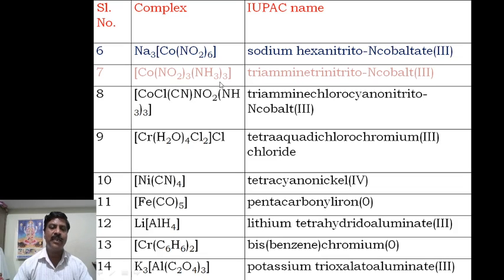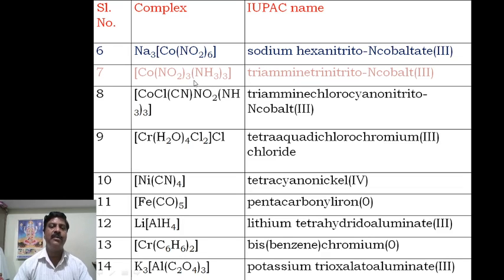Similarly, there is another example. Now this is a neutral complex, in which the amine will be there and the nitrito-N will be there. Therefore nitrito-N and amine are different ligands. Amine becomes first in alphabetic order.